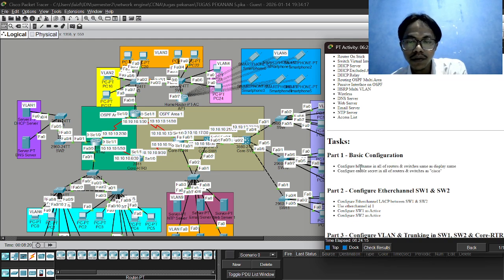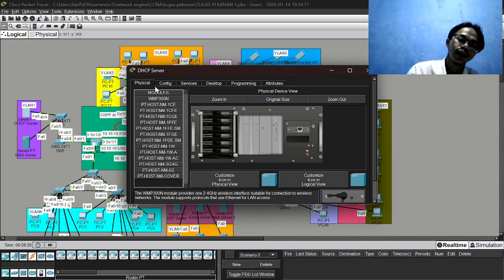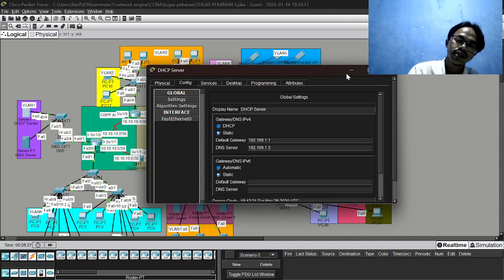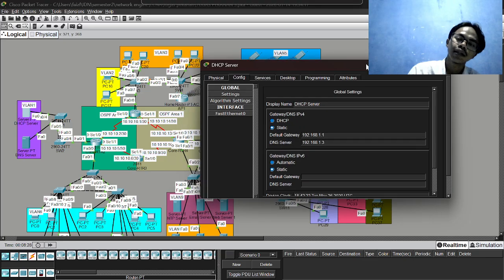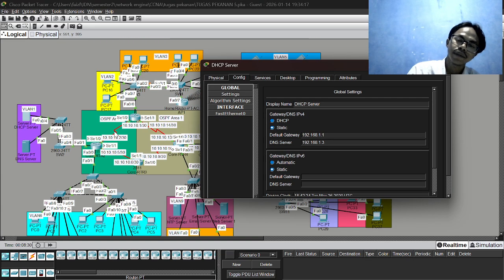What's that? First, configure the hostname on all routers and switches the same as the display name. It means we must change the hostname to be the same as the display name, like this.